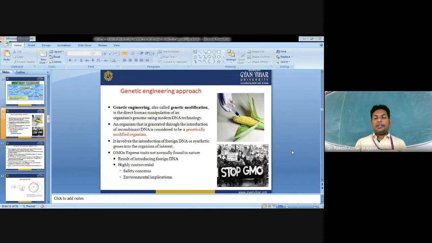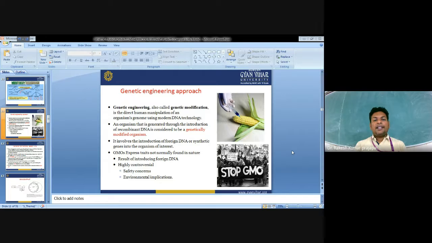So what are the different genetic engineering approaches? Genetic engineering, also called genetic modification, is the direct human manipulation of an organism's genome using modern DNA technology.